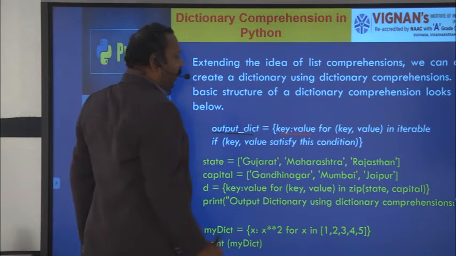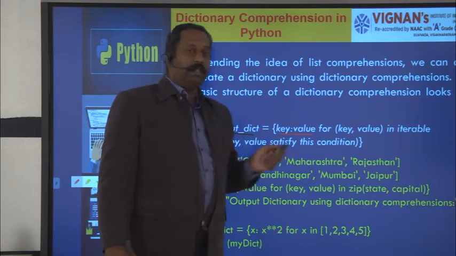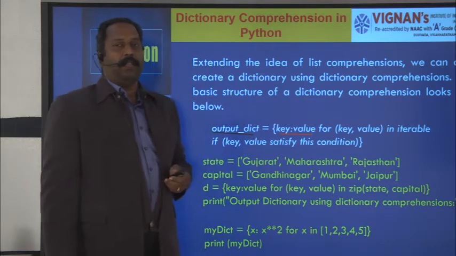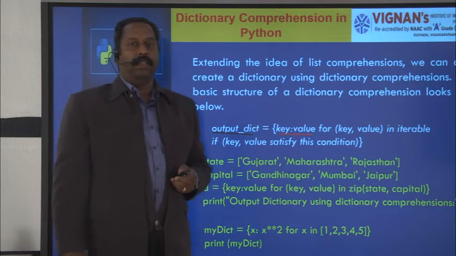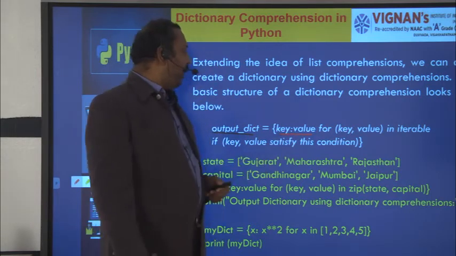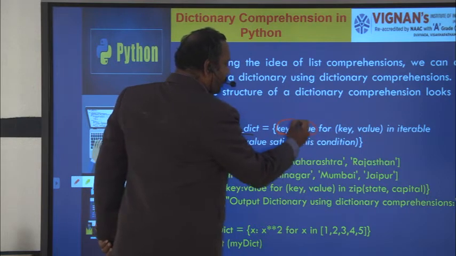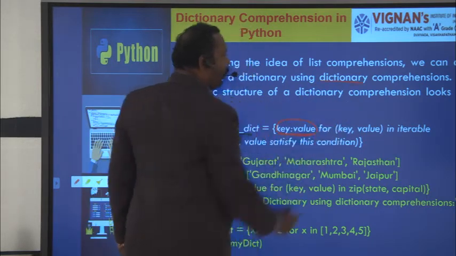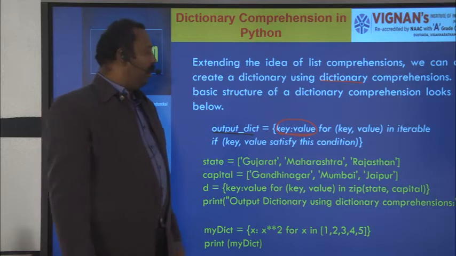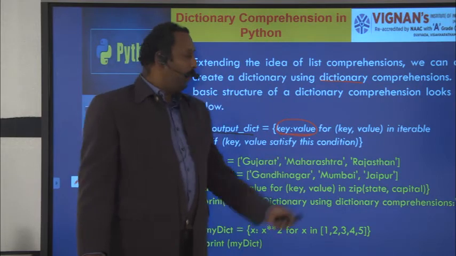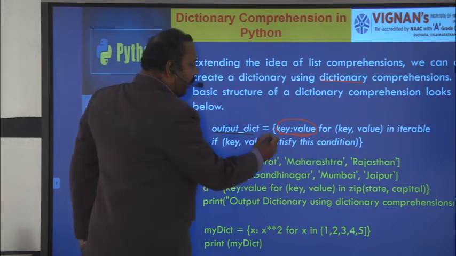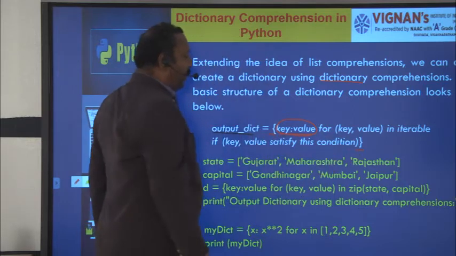In the previous list comprehension the output expression is only one value, because a list consists of only one value, but here we have to take the key value pair as the output, because a dictionary consists of key value pairs. That's why the output must be a key value pair, and curly brackets we have to use for representing the dictionary, we already know.